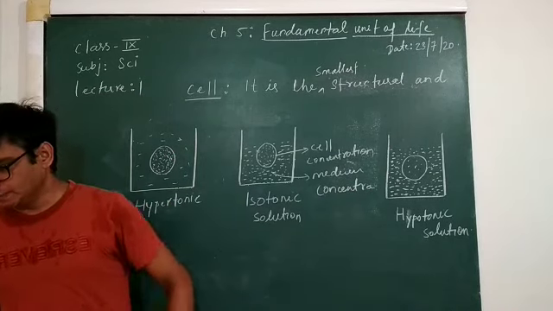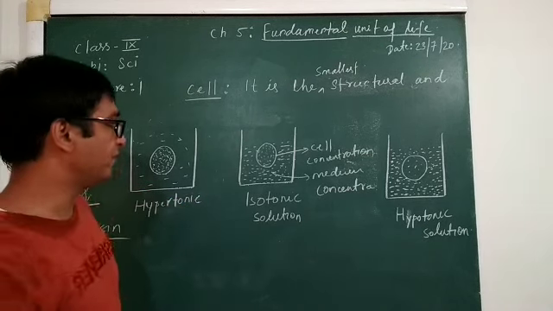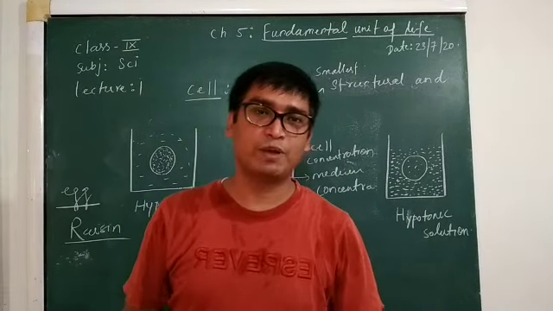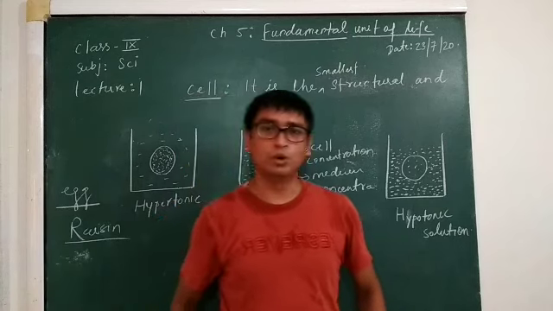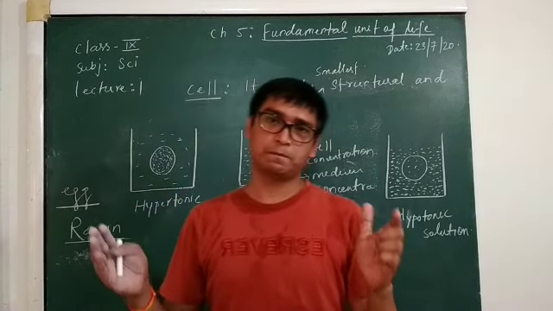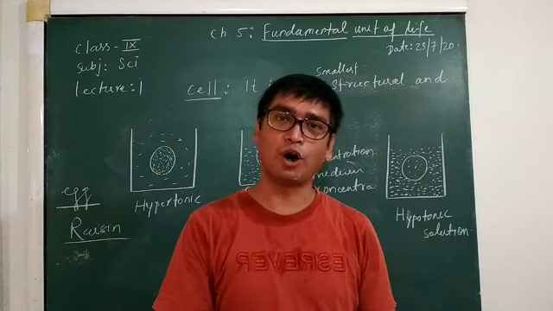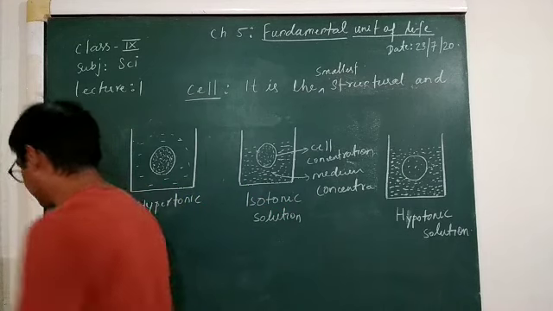Then, after this, the cell wall. Apart from the plasma membrane, which is present in both, there is one additional layer in plant cells. That is called the cell wall. So let's see about the cell wall.